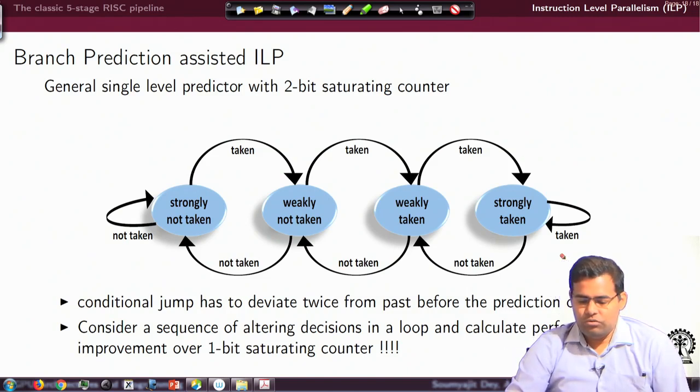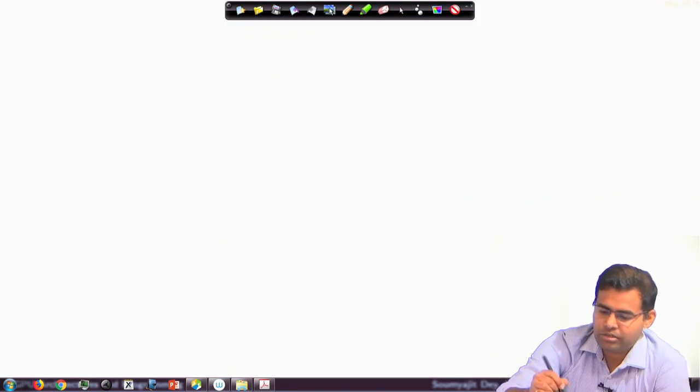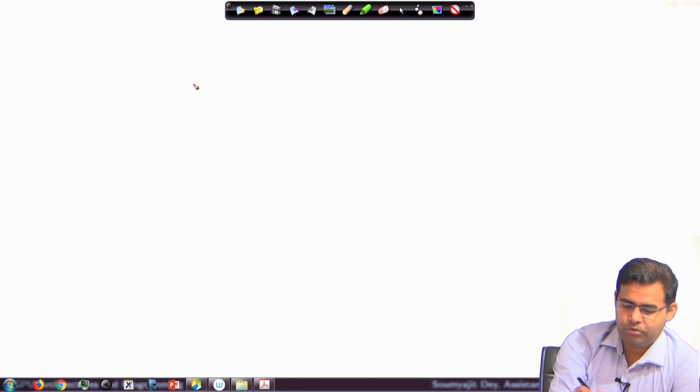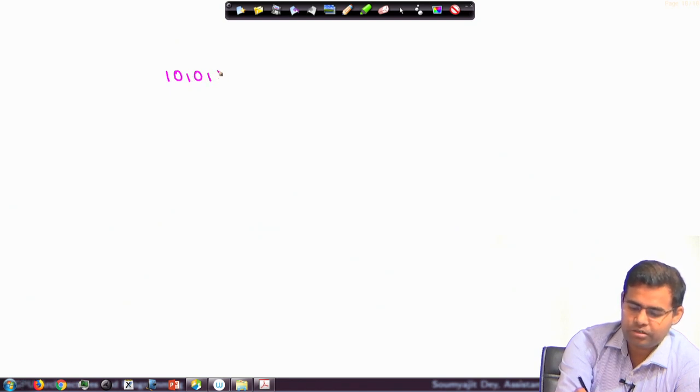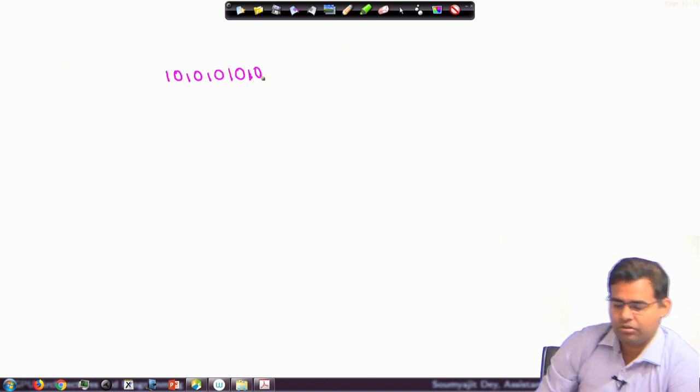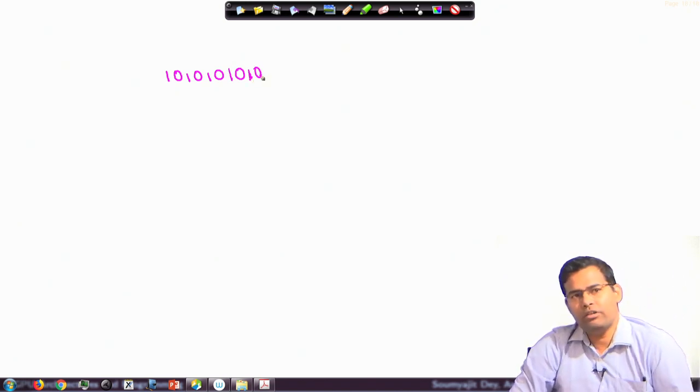So, just to observe the performance of this system, let us go back and think of the performance of a 1-bit branch predictor in a worst case scenario. A worst case scenario would be something like, suppose I have a program which is executing with a sequence where the actual branching decisions denoted by 1s and 0s are alternations. Let us say I am executing a loop inside which there are 2 branches. It is always the case that the first branch is taken and the second branch is not taken. So, that gives me this pattern.